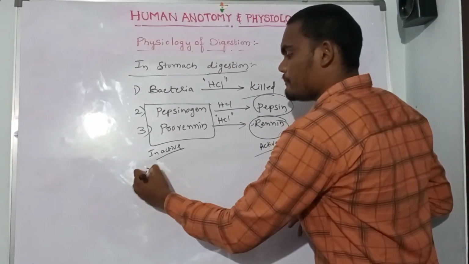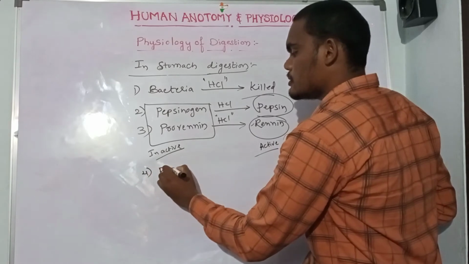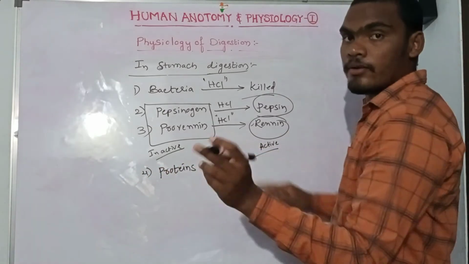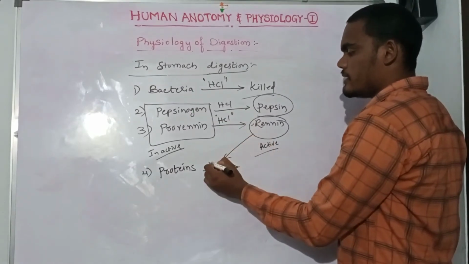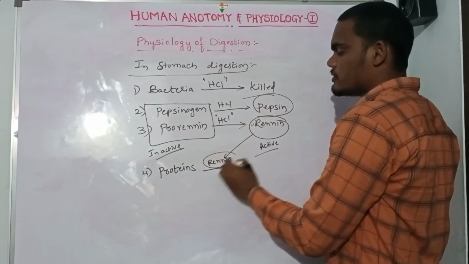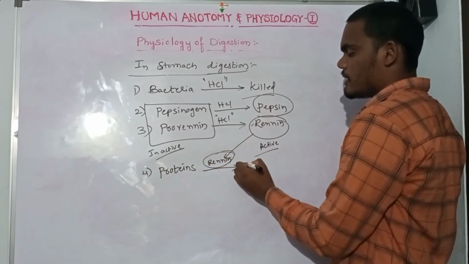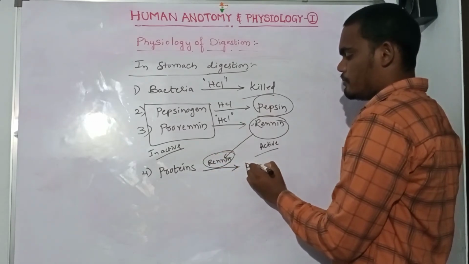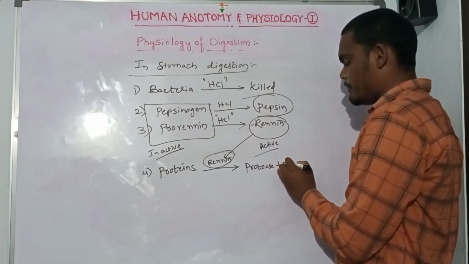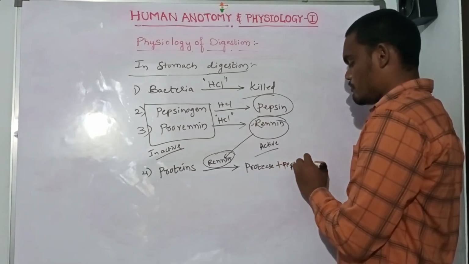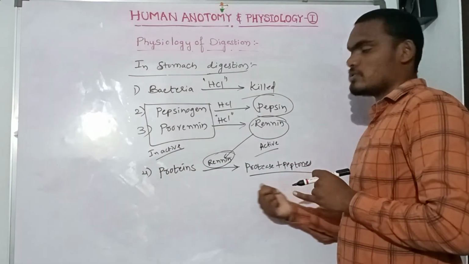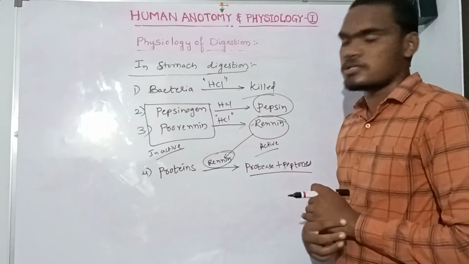And when proteins arrive, the enzymes act on them and convert them into proteases and peptones. The end products, proteases and peptones, are digested in the stomach.